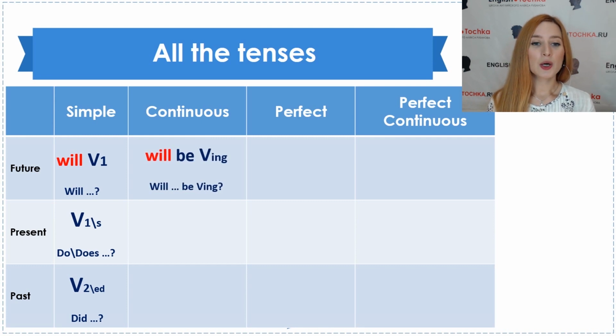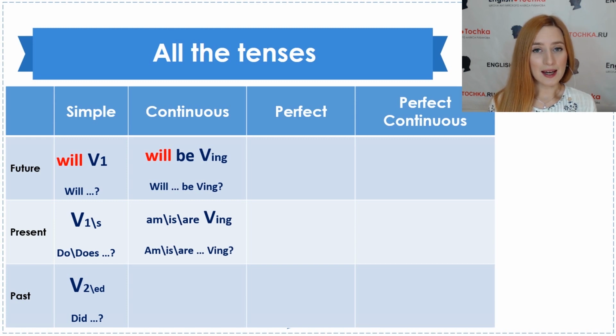Continuous. We will be doing that. At this time tomorrow, we will be doing that. Will we be doing that? Only a description. I am doing that. I am explaining the tenses right now. Are we studying English? Are we studying Japanese? Not really.